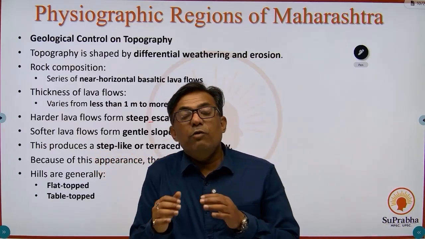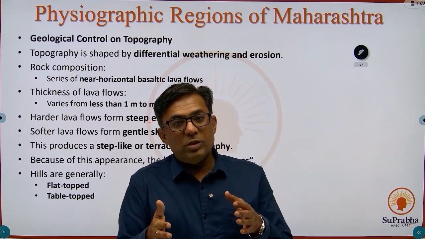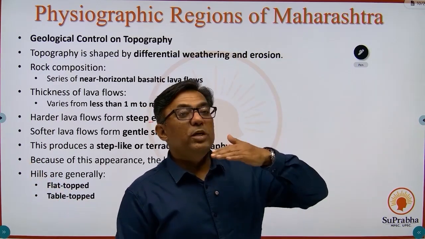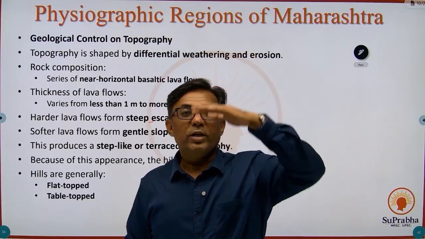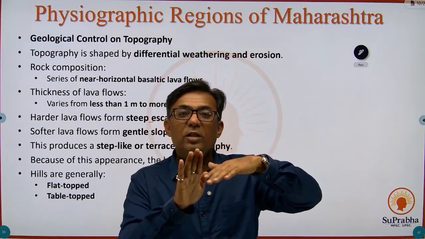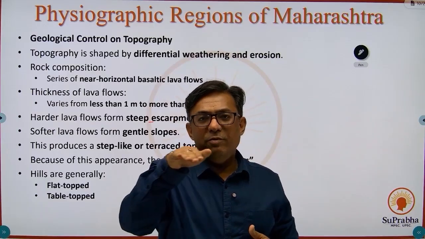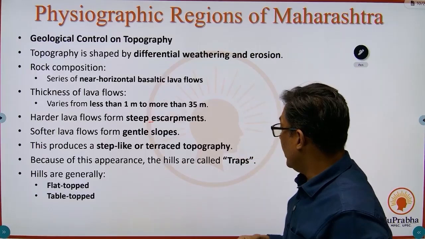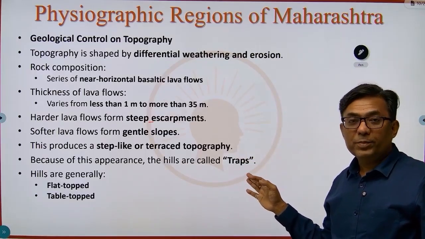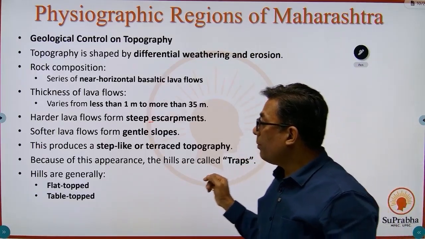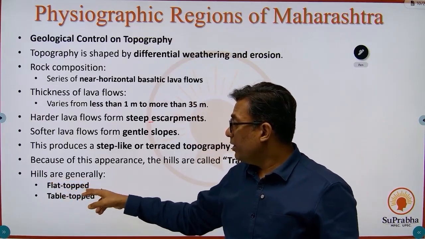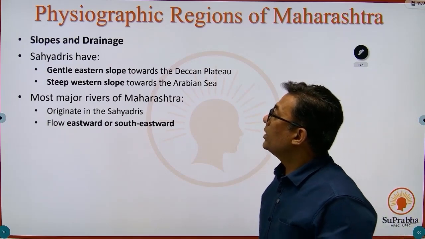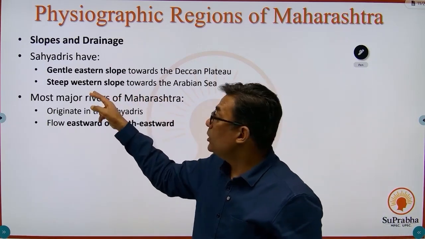This is very important. If you approach the Western Ghats from the Konkan side, it appears to be in a step-like manner. You ascend the Western Ghats, there will be a plain feature over there, then again you ascend. So it is a step-like manner, and that is known as trap or traps. Hills are generally flat-topped and table-topped.